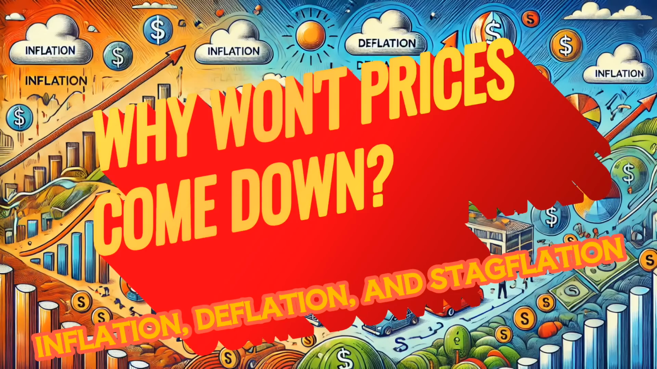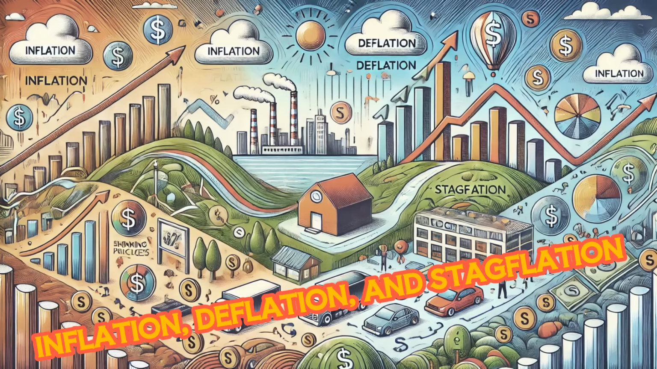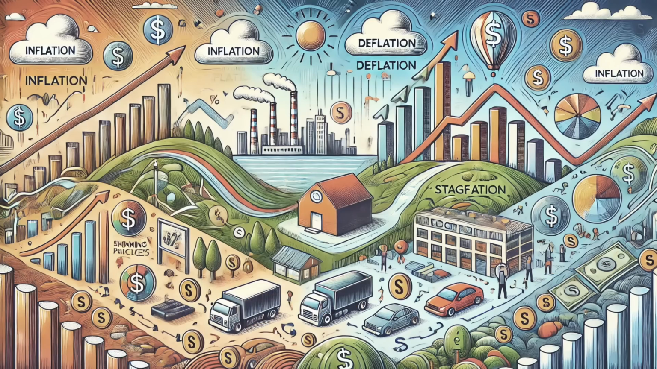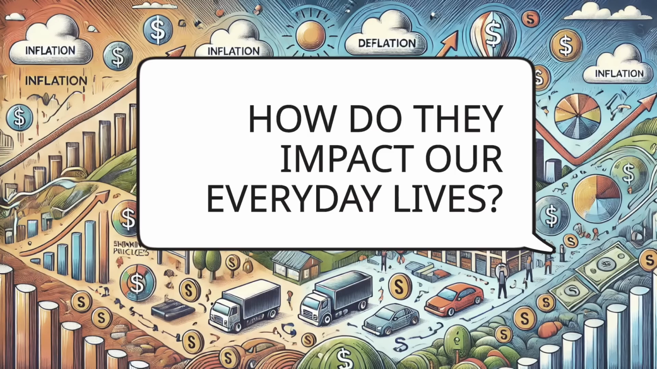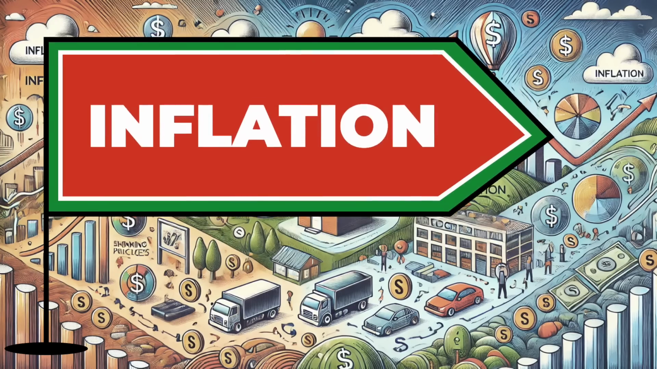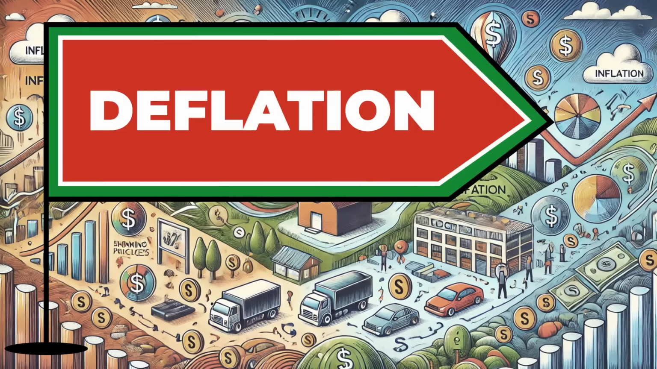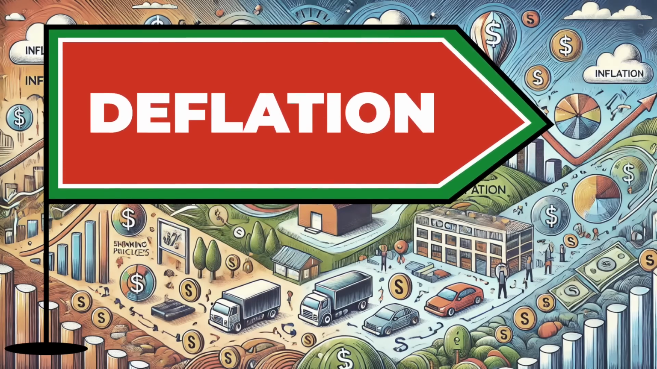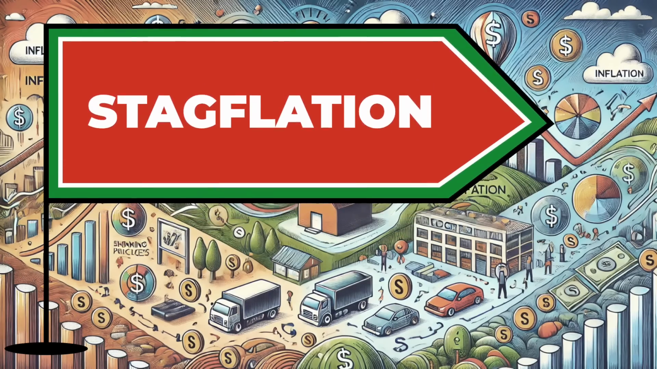Welcome to Impartial Points and our in-depth guide on three critical economic concepts: inflation, deflation, and stagflation. These terms often come up in discussions about the economy, but what do they really mean, and how do they impact our everyday lives? In this video, we're going to break down each of these phenomena, explore why prices don't easily come down after a period of high inflation, understand why deflation can be harmful, and explain why stagflation is one of the toughest challenges for central banks to manage.